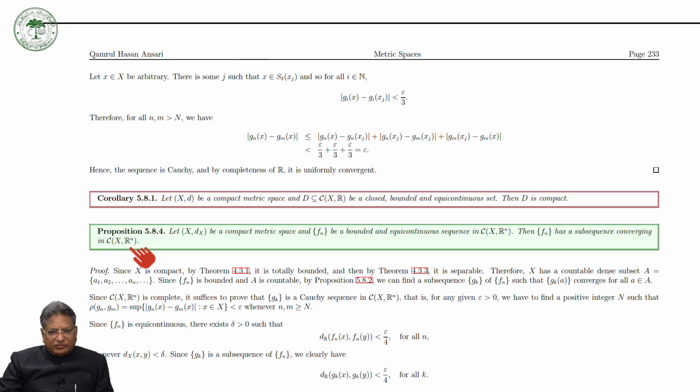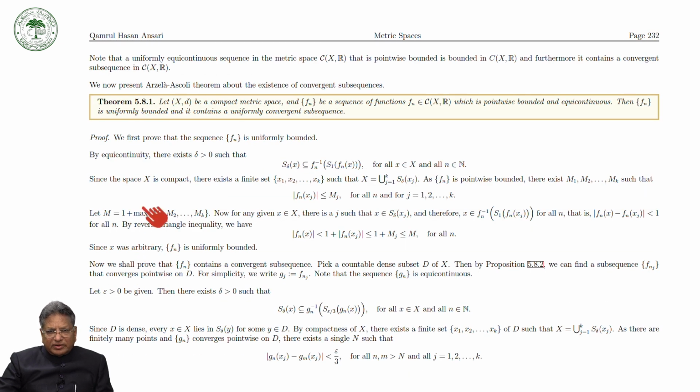So what we have is, if X is compact and a sequence is pointwise bounded and equicontinuous, then this sequence contains a uniformly convergent subsequence. Here Fn is a sequence of real valued continuous functions defined on the compact metric space X. Now instead of R we are taking Rn.